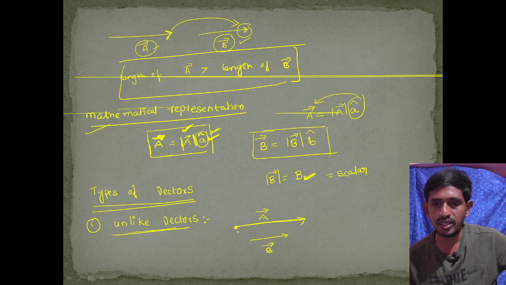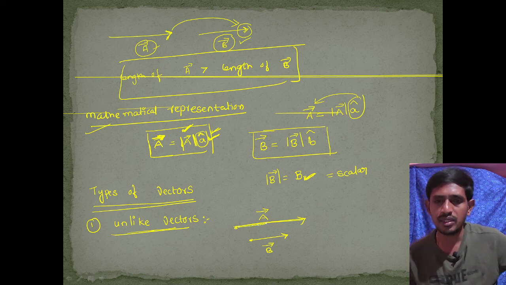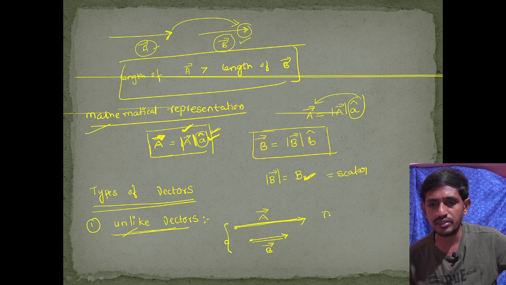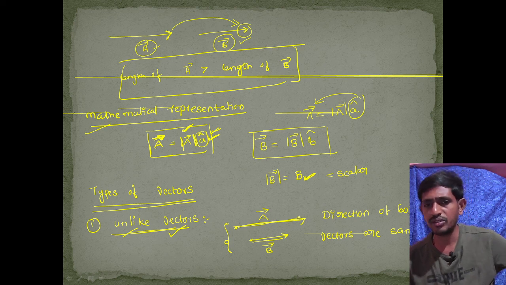We are not taking the magnitude into consideration here, because the magnitude of the a bar vector is greater than the magnitude of the b bar vector. What matters is that the direction of both vectors is the same.